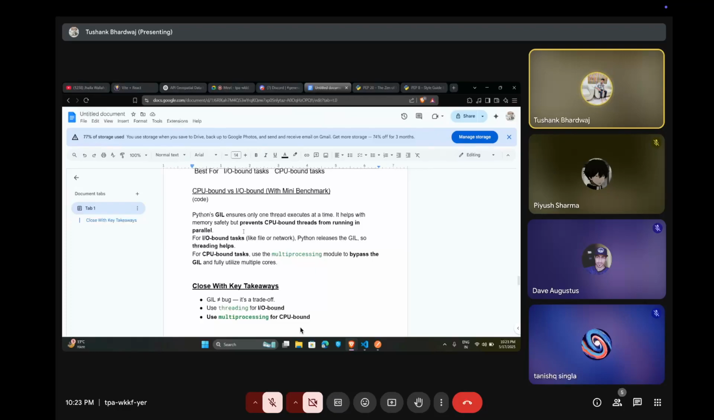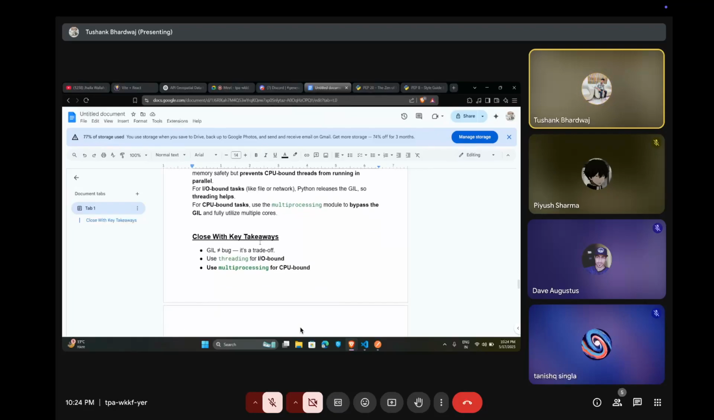Now, the Python GIL ensures only one thread executes at a time. It helps with memory safety, but prevents CPU-bound threads from running in parallel. For input-output bound work, like file or network, Python releases the GIL, so threading helps. But for CPU-bound tasks, use the multiprocessing module to bypass the GIL and fully utilize multiple cores.